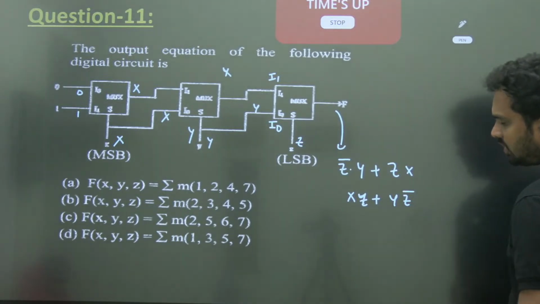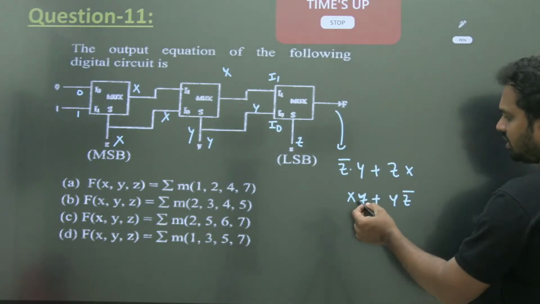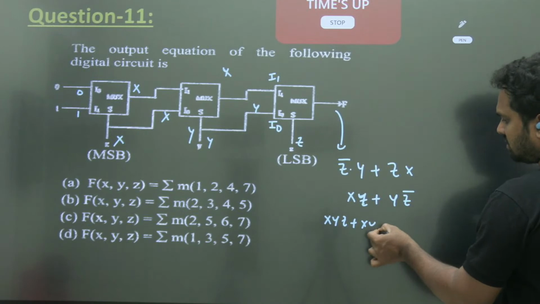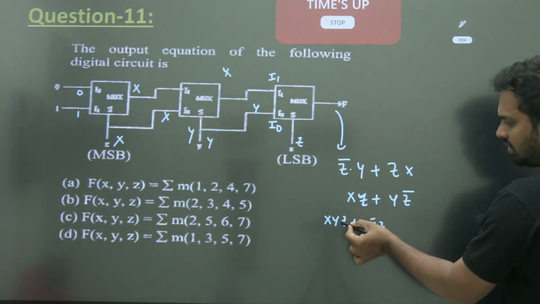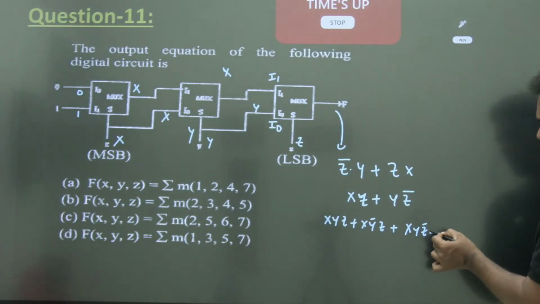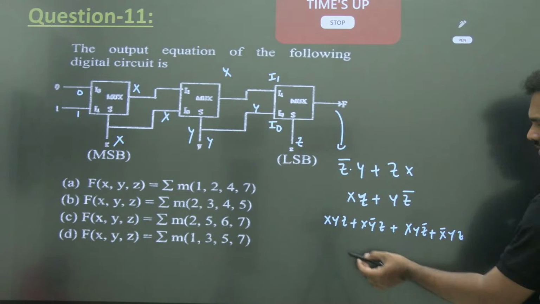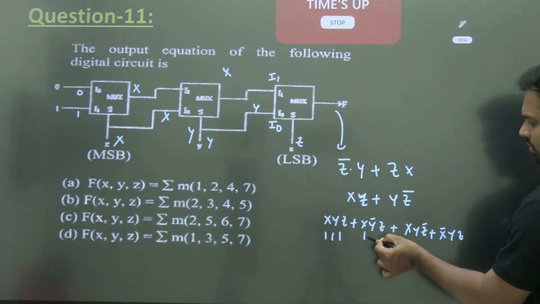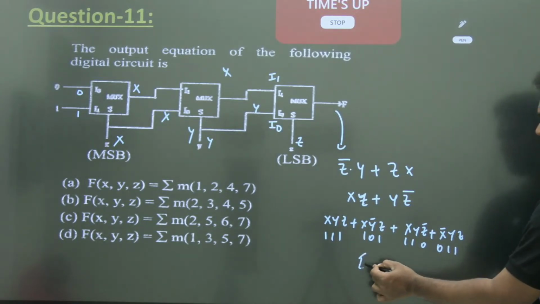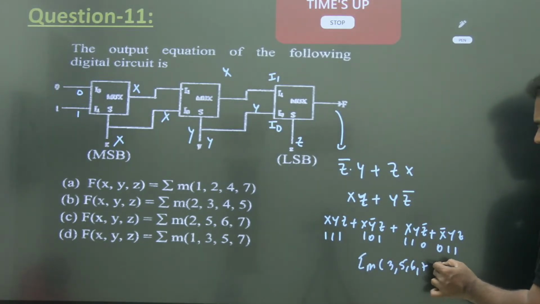So xz plus yz bar का what we call canonical form में किया तो xyz plus x y bar z. Y missing है ना, मैं y bar add किया. Xyz bar plus x bar yz bar. Here x missing, मैं तो x bar add किया directly. 1 1 1, 1 0 1, 1 1 0, 0 1 1. So sum of the minterms 3, 5, 6, 7.